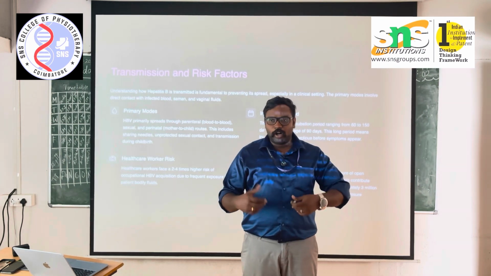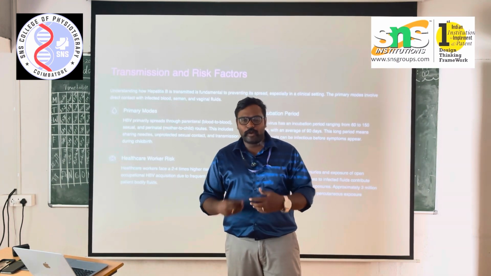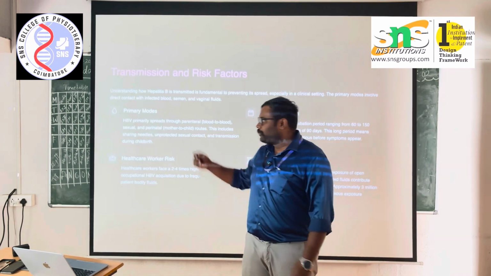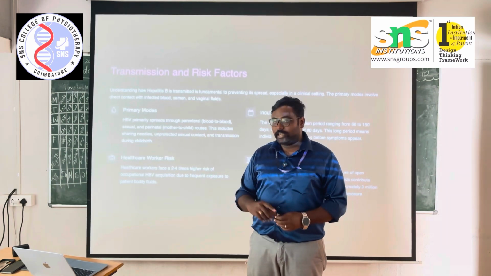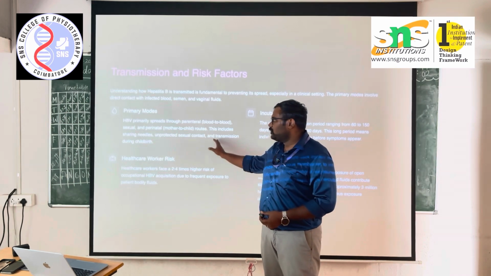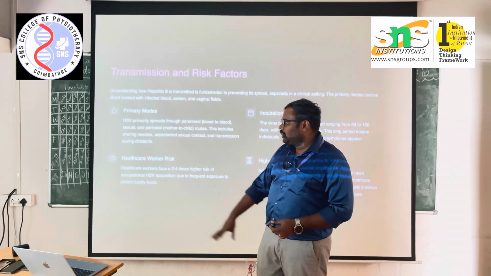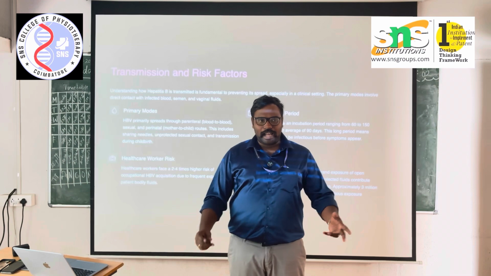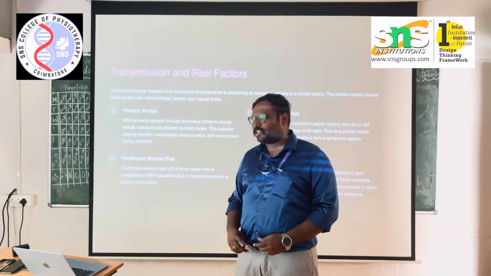The modern culture of putting tattoos and all is going great. So this type of sharing needles is most common in transmitting the HBV virus. Unprotected sexual contact, and these are the primary modes. What is the major risk for us as healthcare workers? What is a major risk?